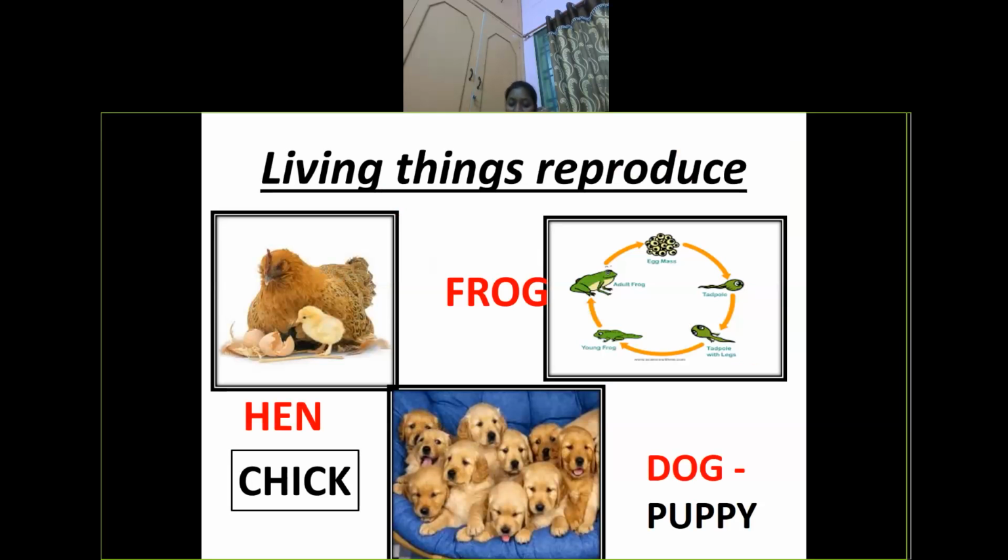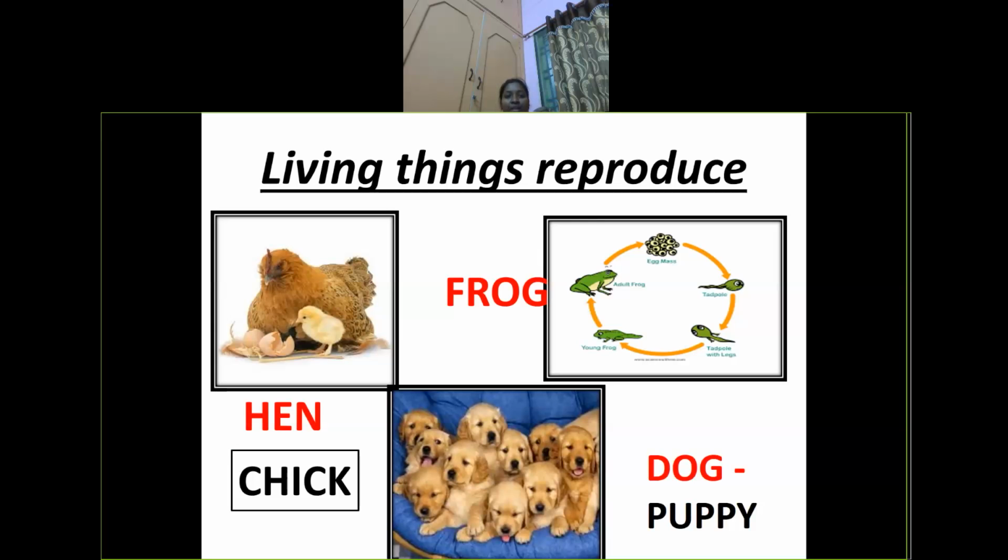Next one, living things reproduce. Just imagine if living things did not reproduce, there would be no more life on the earth. Definitely nothing would live on the earth. So life will exist with living things because of this feature of reproduction.